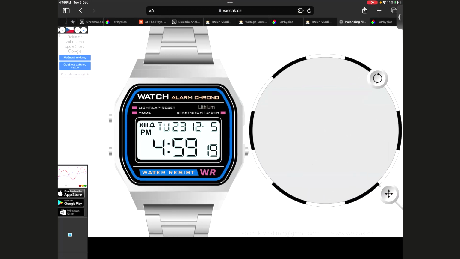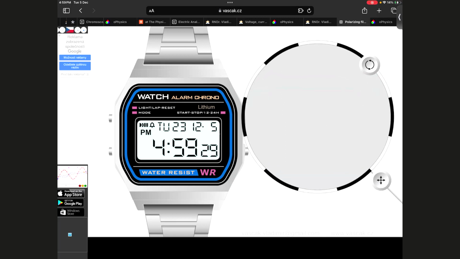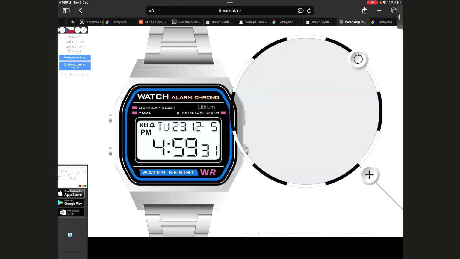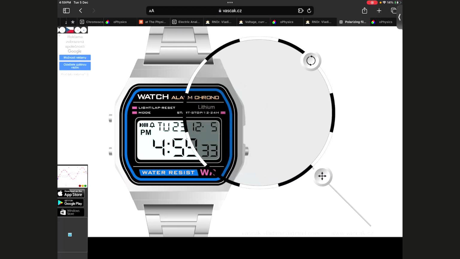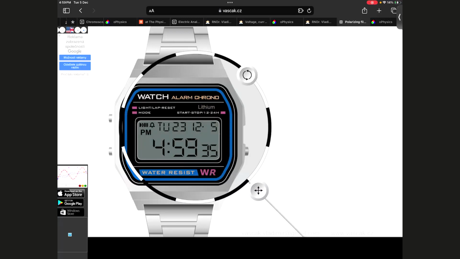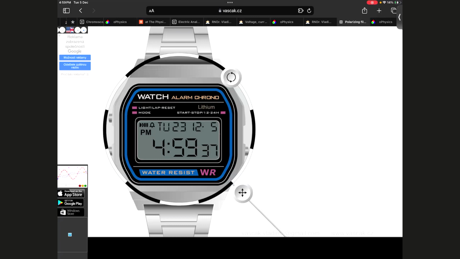Look at the screen. These watches also generally have a polarizing screen, the ones that have a backlight. So what I'm doing right now is taking a polarizing filter and placing it on top of the watch here. As I place it on top of the watch, what did the screen become? Dimmer, right? What does that tell me? That some planes were blocked, right?